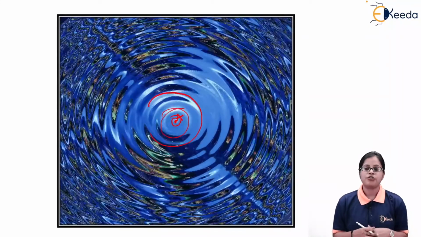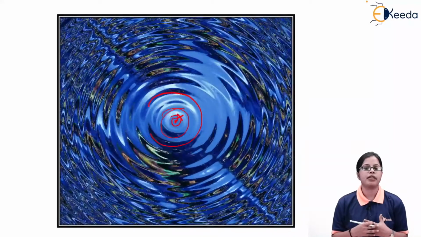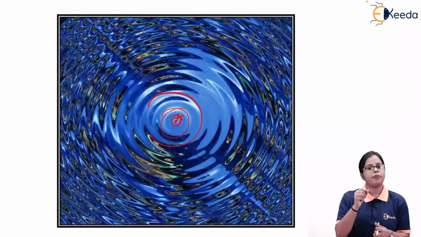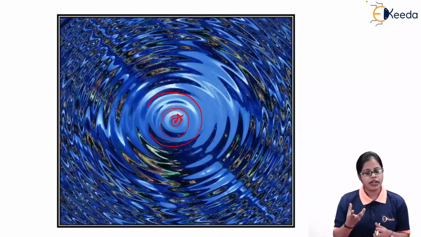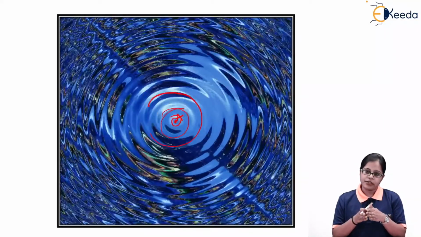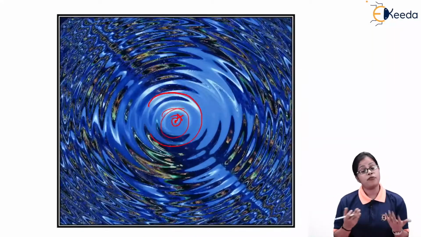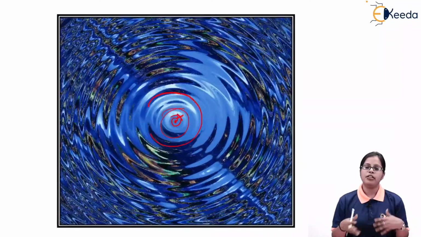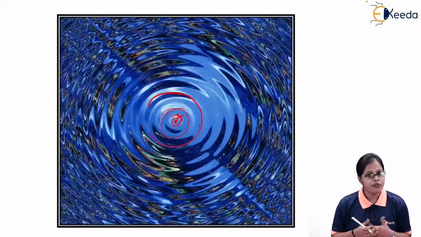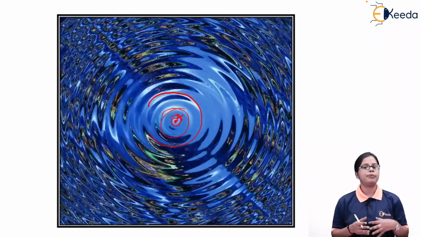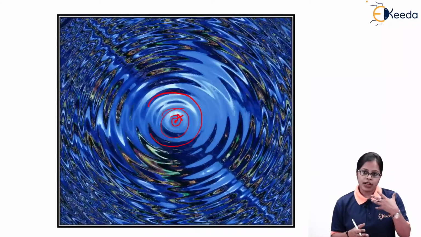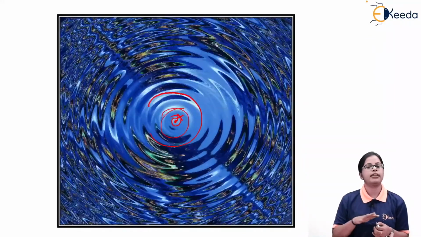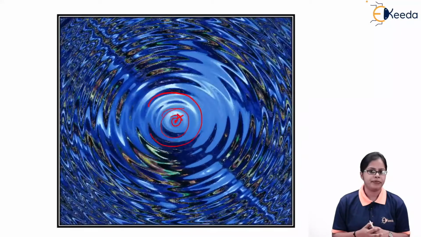the energy which is traveling in the outward direction is traveling in the form of a wave. So we have to be very clear with the concept that whenever we create a disturbance at a point, the energy is going to travel in the outward direction. Obviously, the question arises: in which manner is the energy going to travel? The energy is going to travel in the form of wave. So this is just an example of propagation of energy when the disturbance is created in still water with the help of a pebble.